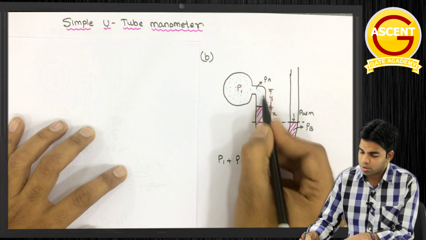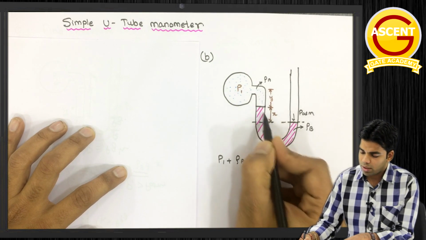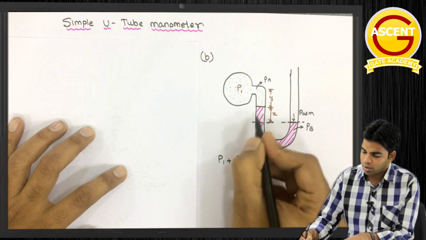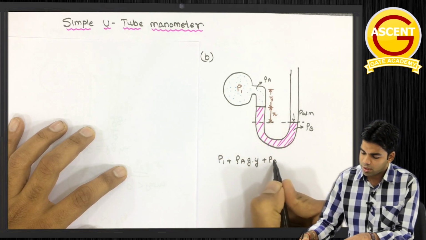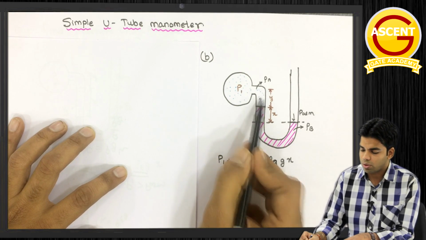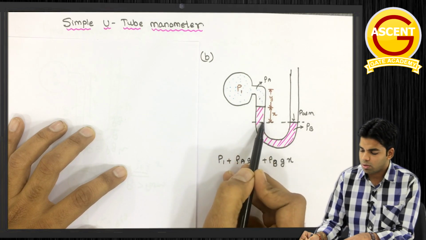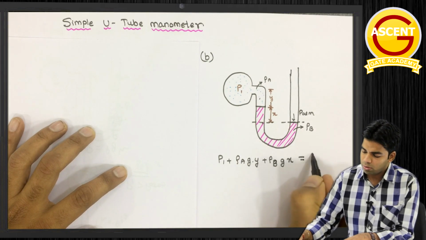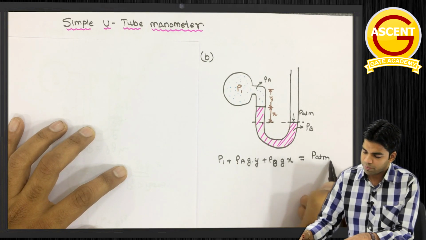Up to this point the pressure is rho A g y, and from this to this point this fluid has density rho B, so the pressure is rho B g x. This will be equal to P atmosphere.